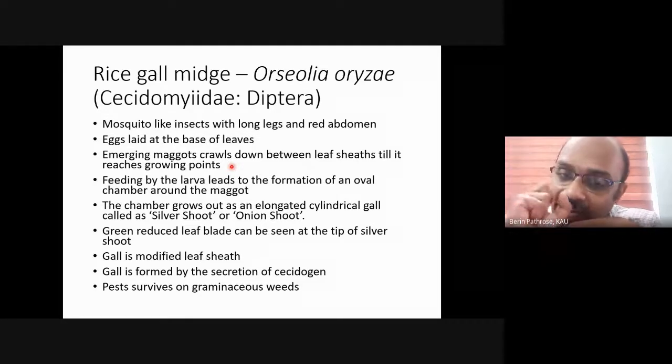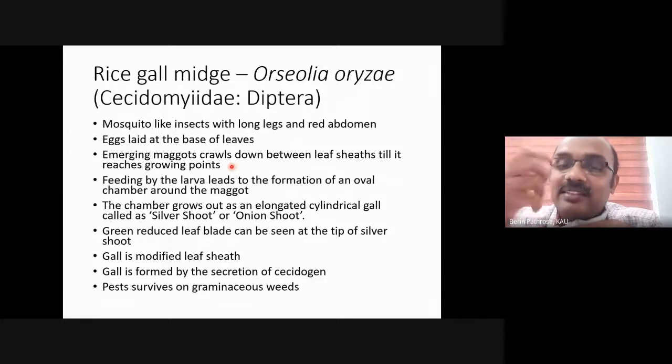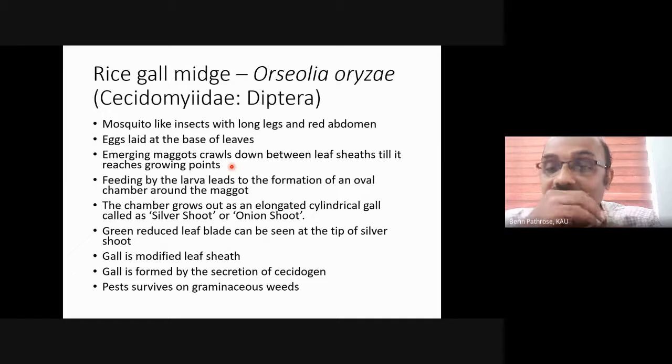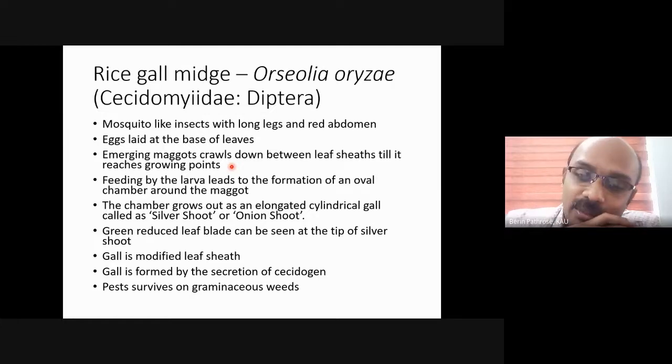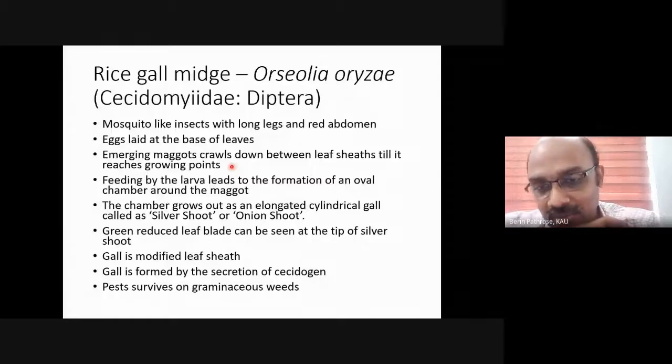Because of the activity of these chemicals, the plant cells start multiplying and it leads to the formation of a gall-like structure. That means gall midges have the capacity to modify the cells and tissues of plants.